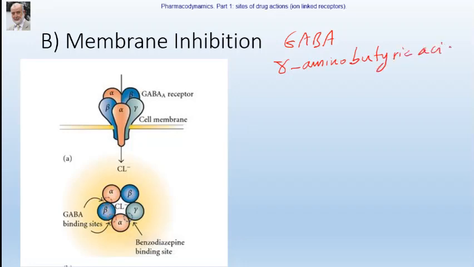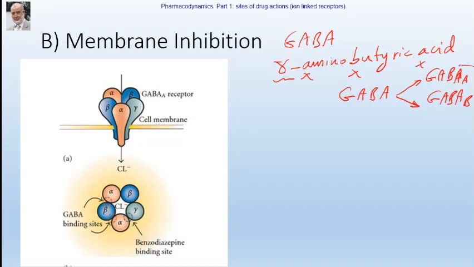As a neurotransmitter, it acts on two different types of receptors, as we will take later when we talk about CNS drugs: GABAA and GABAB receptors. GABAA are linked to an ion channel. GABAB are linked to G protein, as we will discuss later.